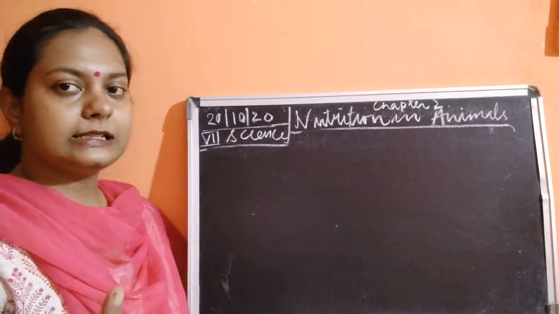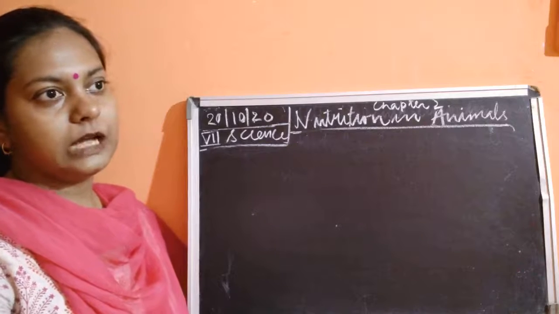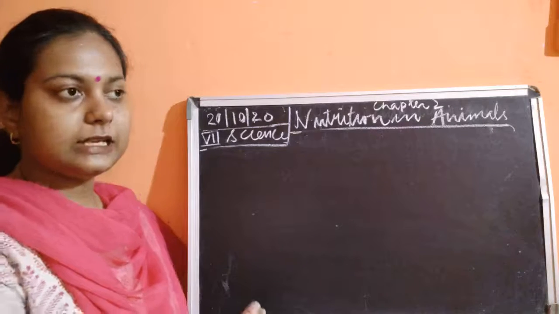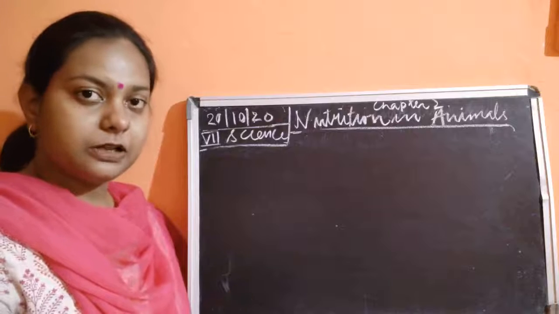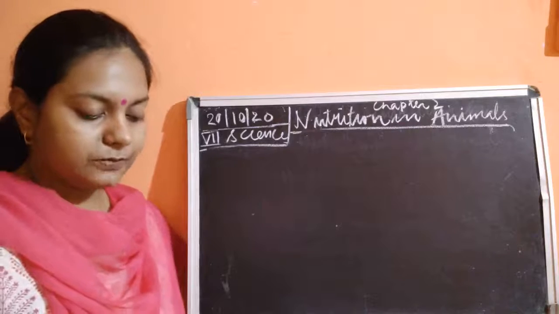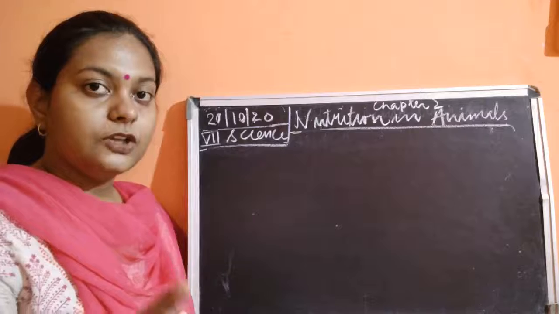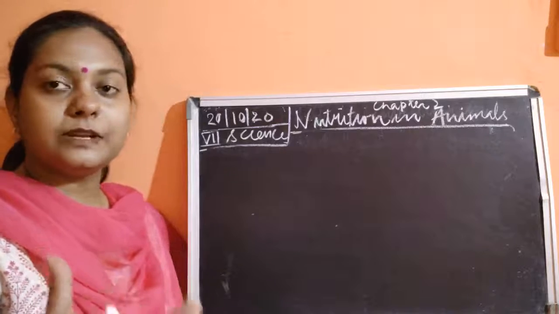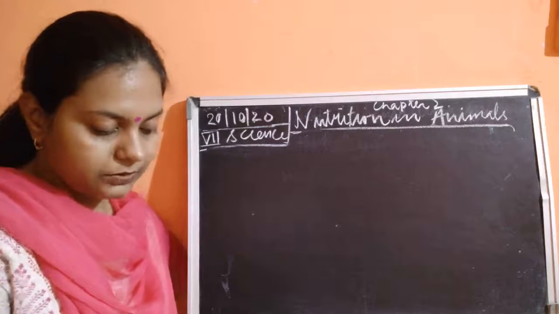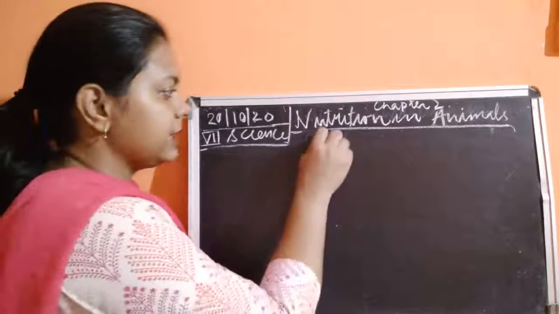Actually only one cell is there, so first the absorption is taking place in the nearby place in that particular cell, and then it is being distributed to the complete cell, and the amoeba is going to grow. So this is the process by which assimilation is taking place in the amoeba, okay. So next is the exercises